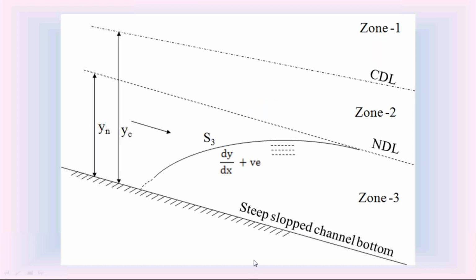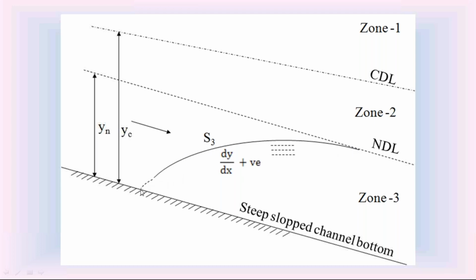In the steep slope channel, if the water surface of the water flow is in zone 3, we call that water surface as S3 water surface. For this S3 water surface, the slope dy by dx is positive. Since the slope dy by dx is positive, it is a rising water surface. The S3 water surface is a rising water surface because it is in zone 3. At zone 3, the slope dy by dx is positive. Check the depth of water flow for this S3 water surface. It is rising from upstream to downstream.